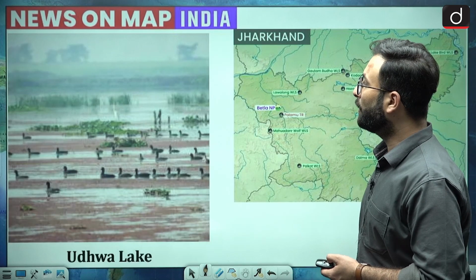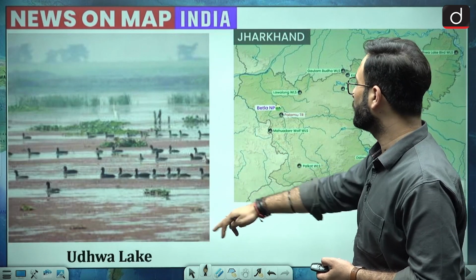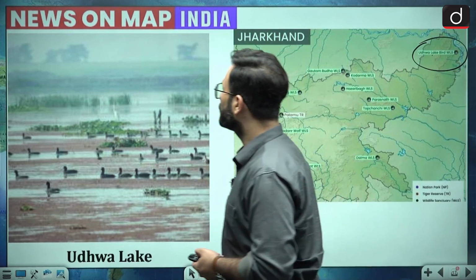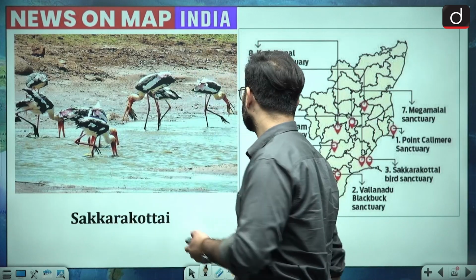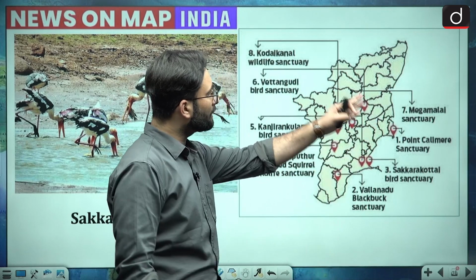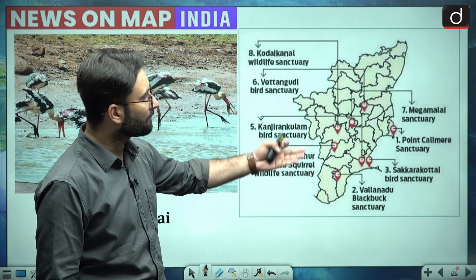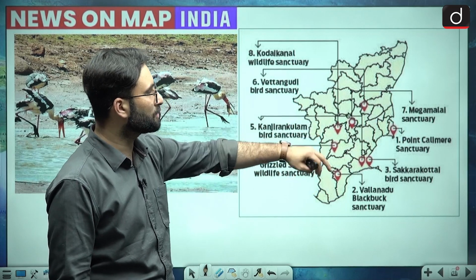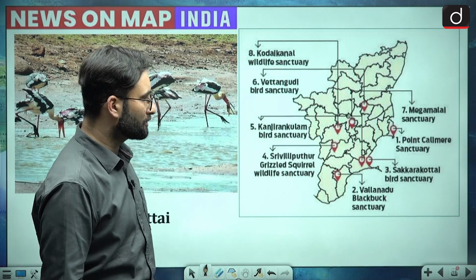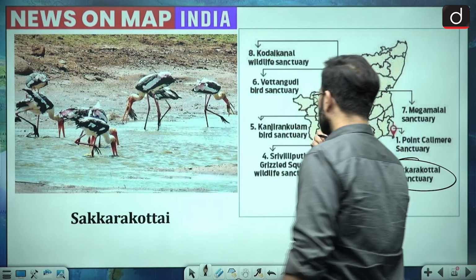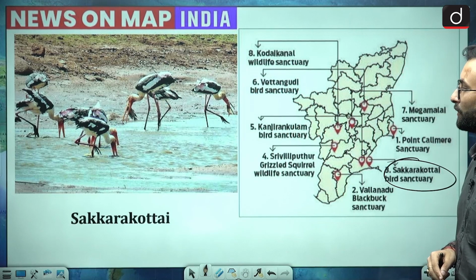Okay. Now here these are the sites. This is Udva Lake, which is there in Jharkhand. Coming to the next one, that is Sakkarkotai, which is there in Tamil Nadu. Other than that, there are other protected areas, like the Megamalai sanctuary and the Point Kanamar sanctuary. Sakkarkotai is located over here. You can go through this particular map for Tamil Nadu.